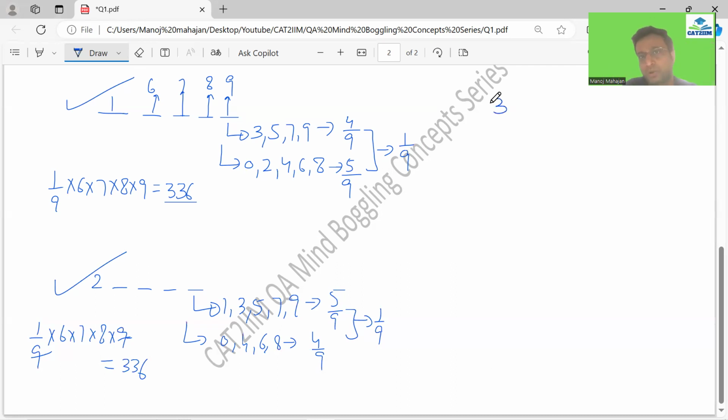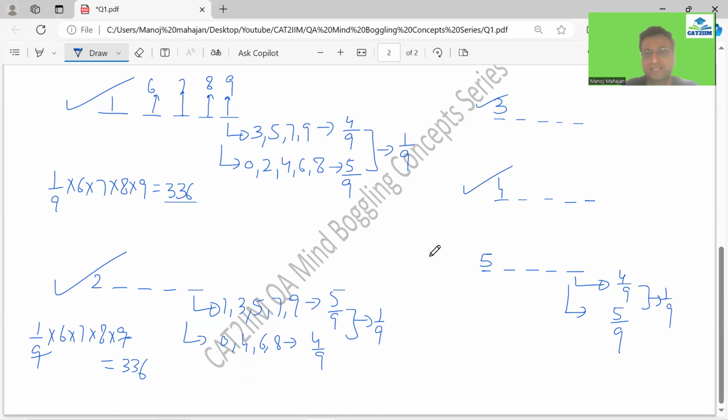The same can be continued when you start with 3, then when you start with 4. Till here, the difference will come out to be 0. Now we just have to check the last set of the range, that is starting from 5. Over here, the chance of getting an odd number would be less, that is 4 by 9, and for even we have 5 by 9. So 1 by 9 of the total numbers in this range would be more, that would be even actually. So finally, the answer to the problem would be 1 by 9.